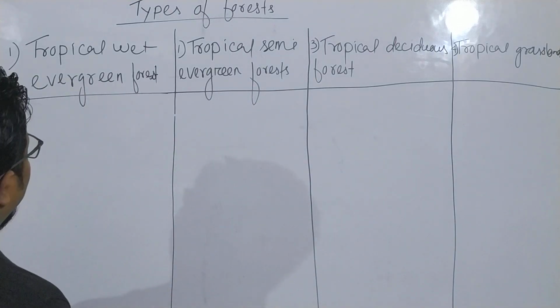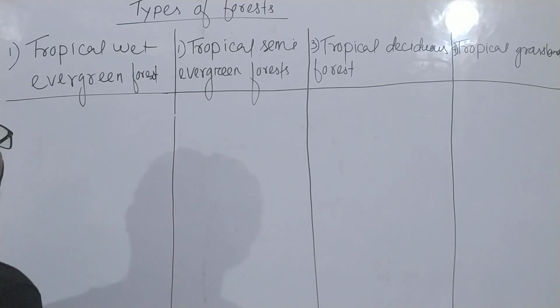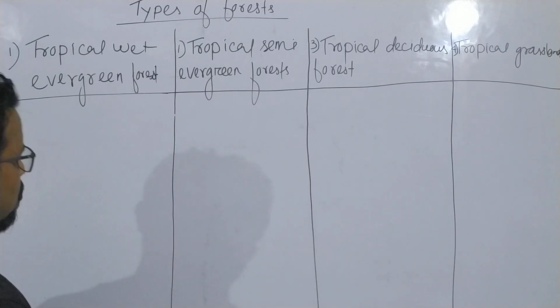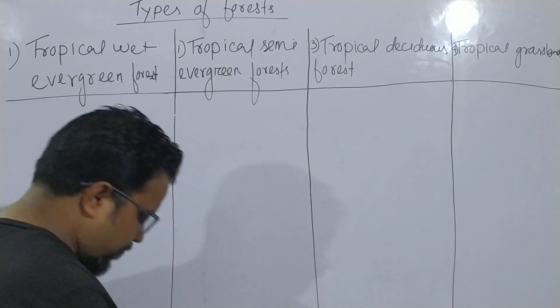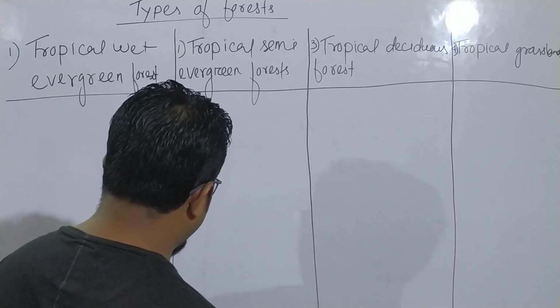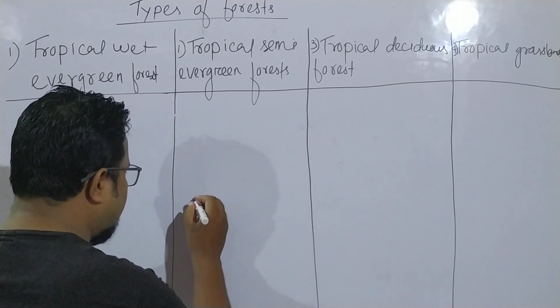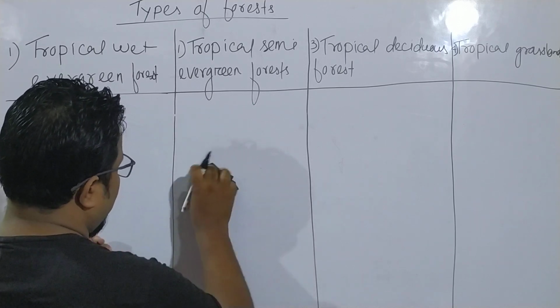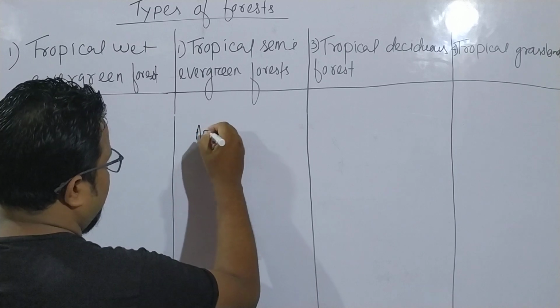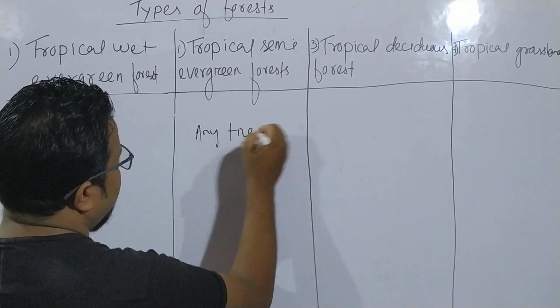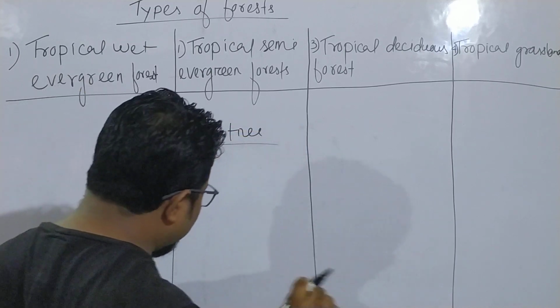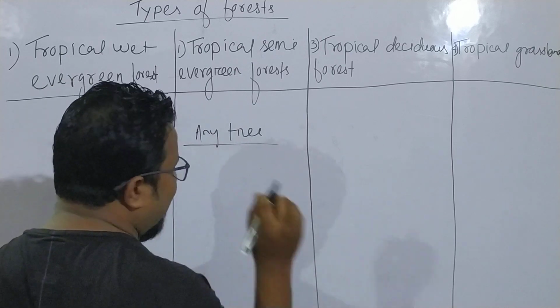Now before explaining all these 4 types of forest or vegetation, I would like to say something. Any tree needs 2 basic requirements.